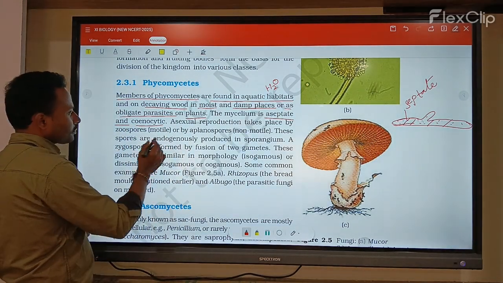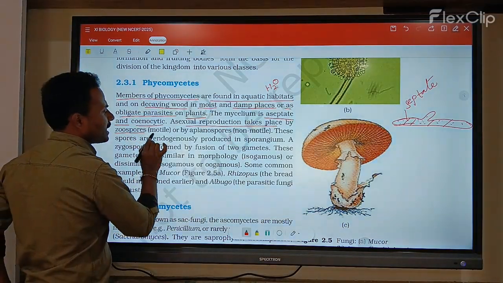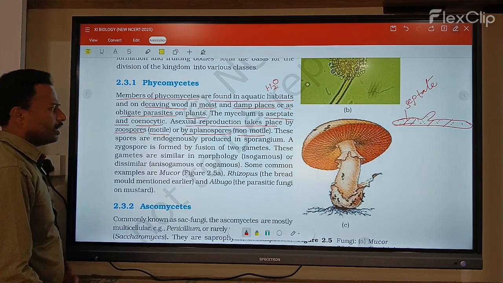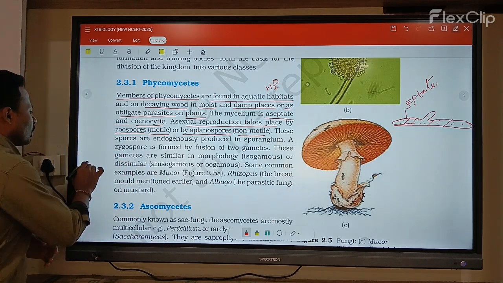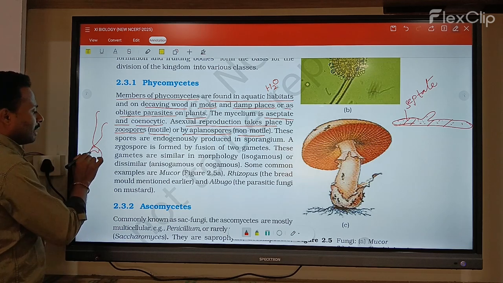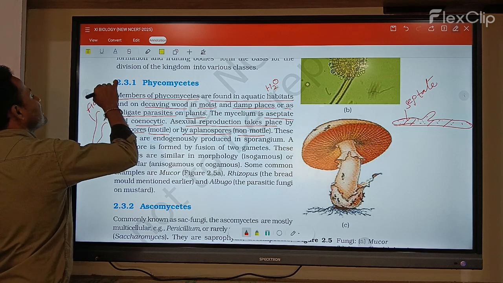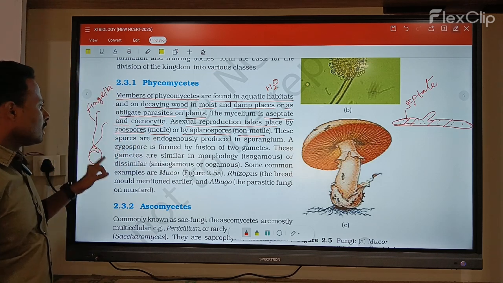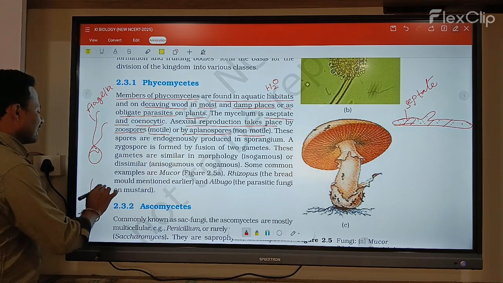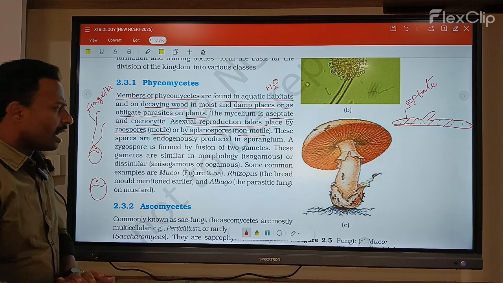Now, asexual reproduction takes place through zoospores, which are motile, or aplanospores, which are non-motile. Zoospores are always motile because they have flagella. But in aplanospores, the flagella are completely absent.